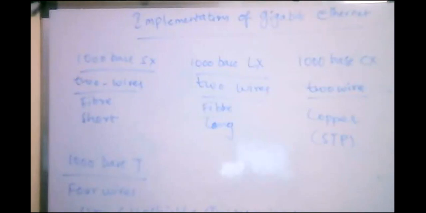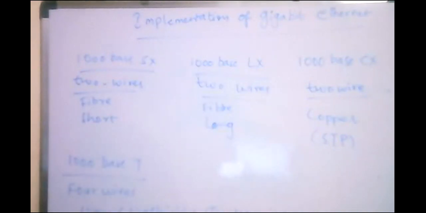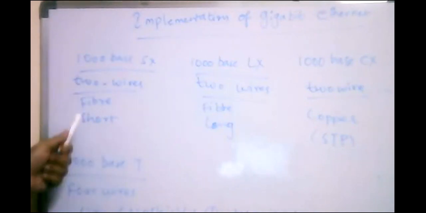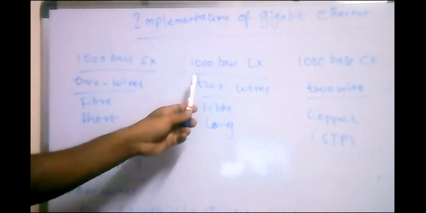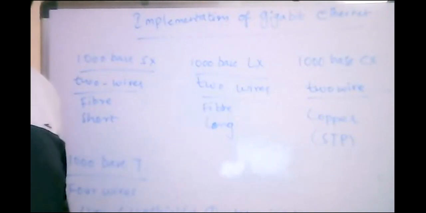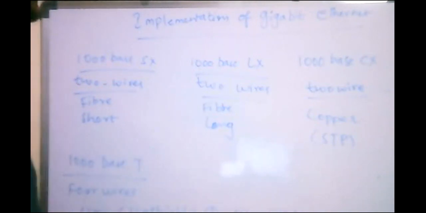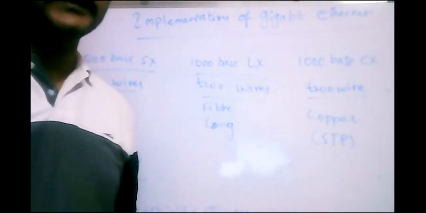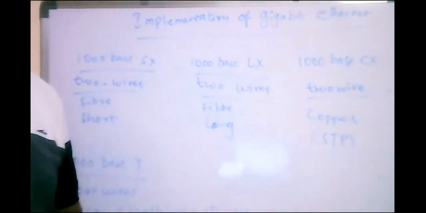So these are the implementations of the gigabit Ethernet. They have been accessed in 4 ways. When you go for this kind of variety, it will be using 2 wires of fiber optical cable within the short range. Now coming to the second one, it will be using 2 wires of fiber optical cable which can accommodate a long range of accessing the systems. Now the third one will be accessing 2 wires with copper within that, that is shielded twisted pair cables.